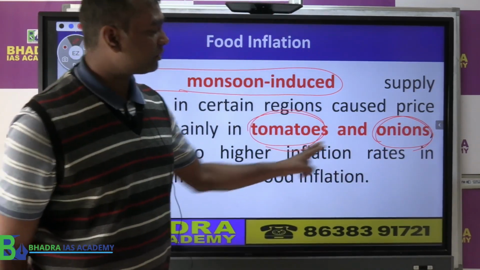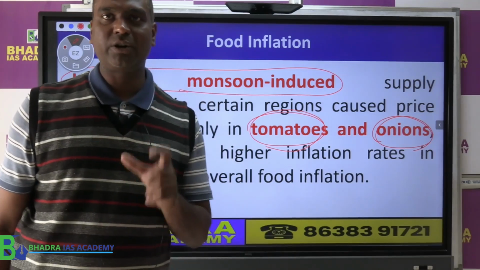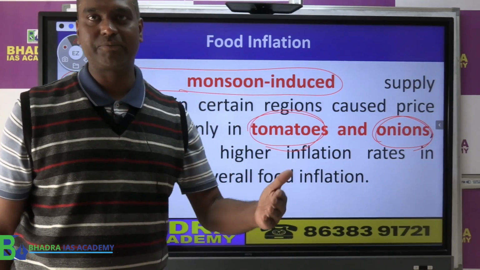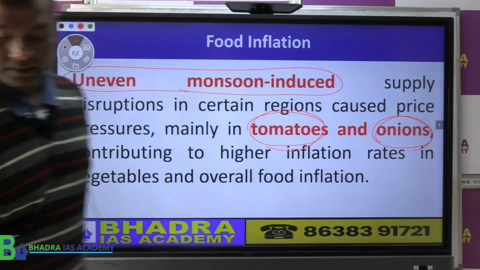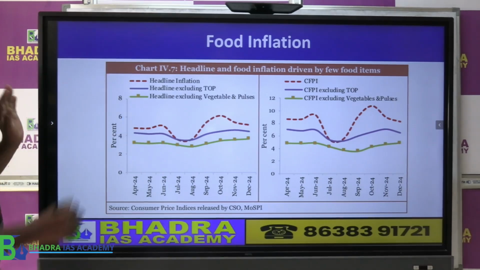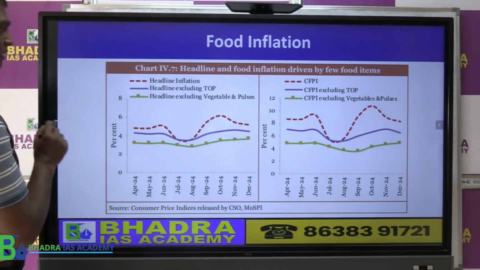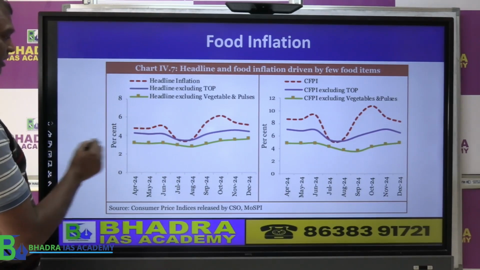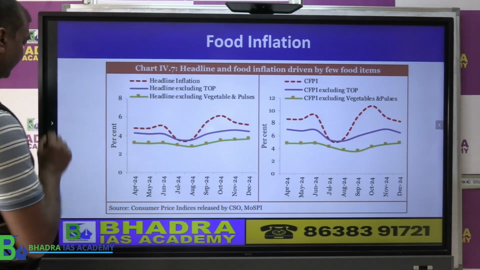These are the two major crops which the Economic Survey has highlighted as a problematic area. So if you look at here, the headline inflation, the dotted line, if you see here, this is the headline inflation.